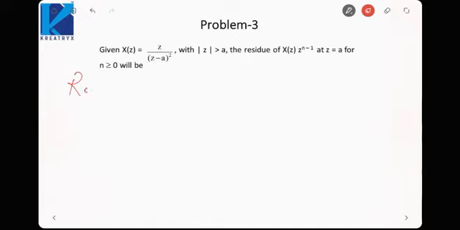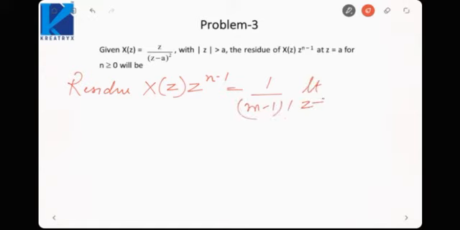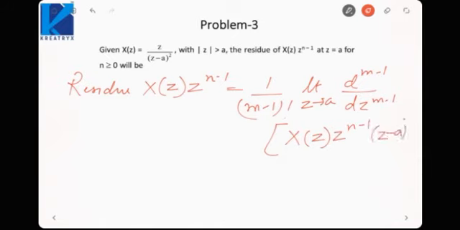So the residue of X(z) z raised to power n minus 1 would be 1 by (m minus 1) factorial, limiting z tending to a, then d^(m minus 1) by dz^(m minus 1) of X(z) z raised to power n minus 1 into (z minus a) raised to the power m.